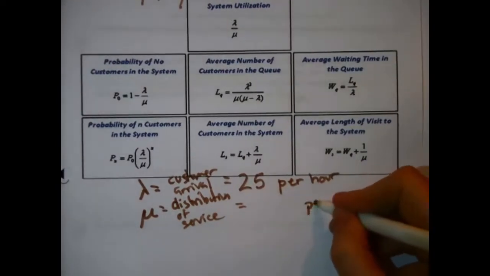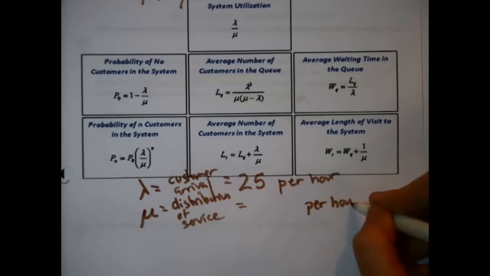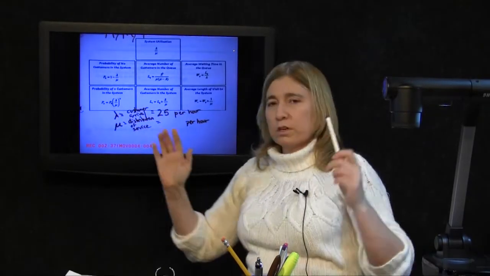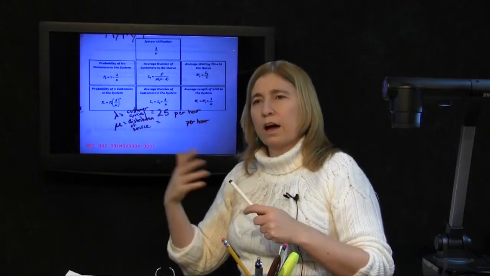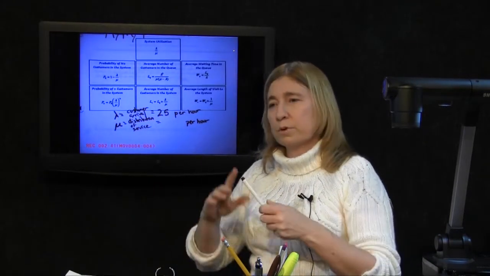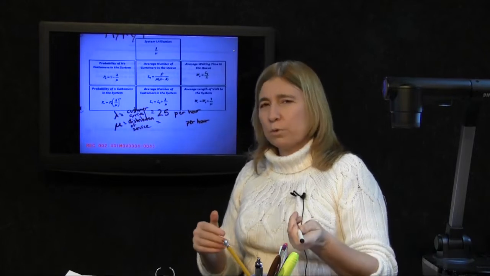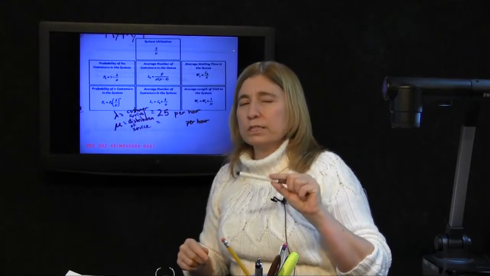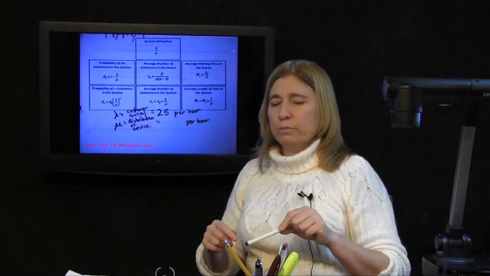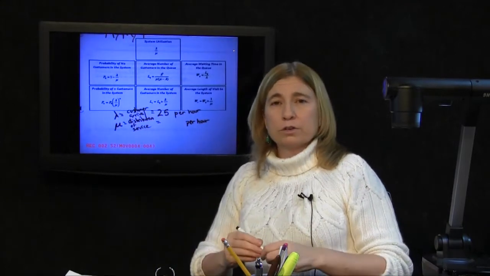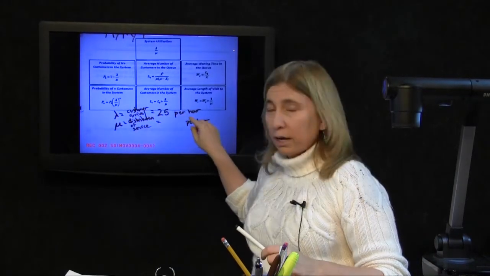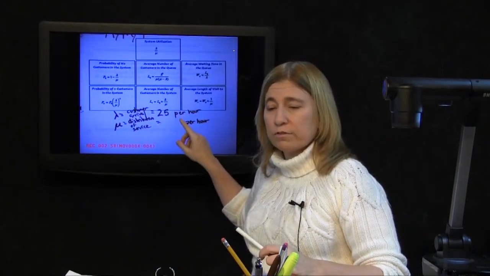One important aspect of the M/M/1 model we want to always remember is that mu is never a length of time. It's talking about the average service or the distribution of service, but it's never a length of time. That's what we were given, this business about 2 minutes. Mu is always the average number of services that could be provided in a certain time interval. What time interval? Whatever time interval lambda's talking about. Those two things have to match.